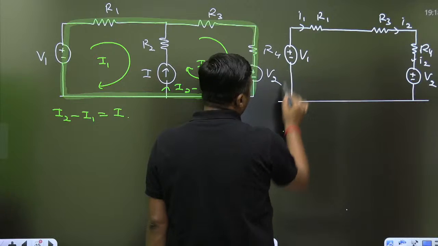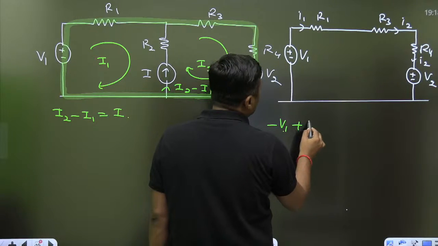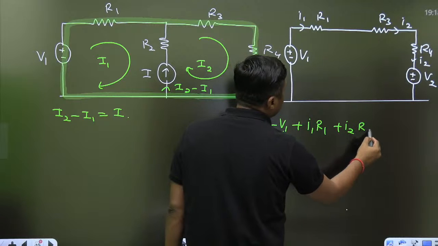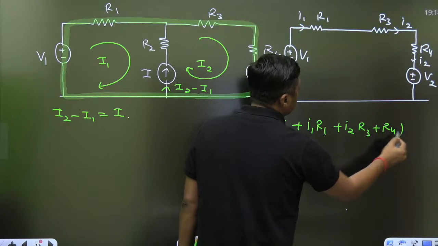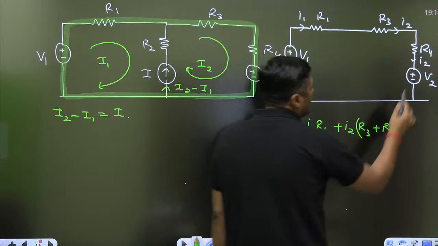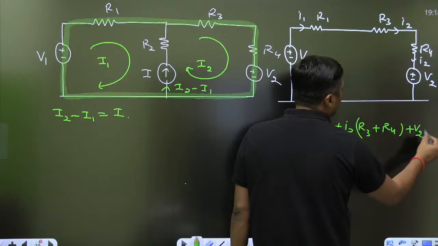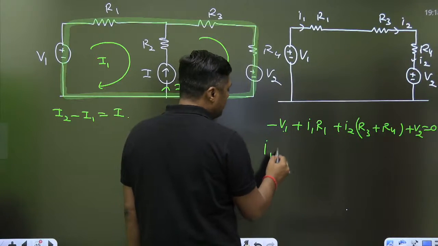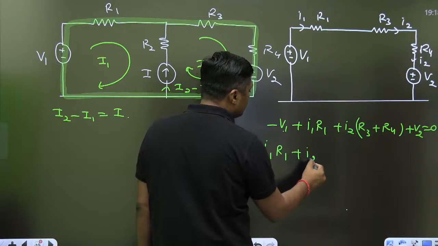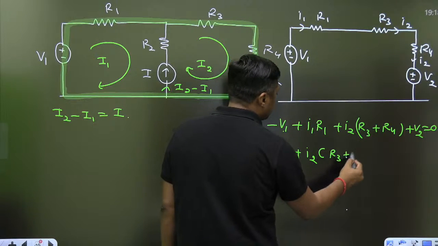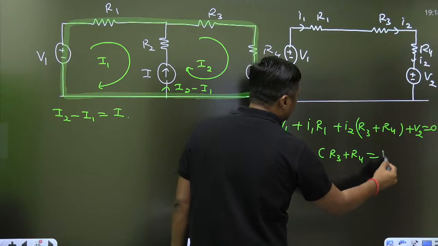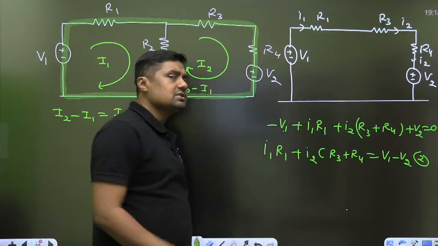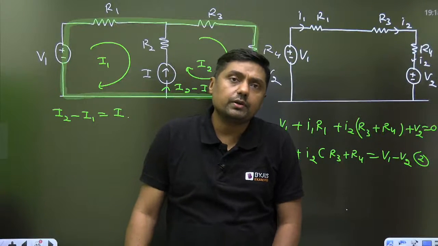So we are writing minus V1 plus I1 into R1 plus I2 into (R3 plus R4), because these two resistors are in series, plus V2 is equal to 0. Then you will get the second equation: I1 R1 plus I2 (R3 plus R4) is equal to V1 minus V2. Again we are getting two equations with two unknowns, so we can solve it.